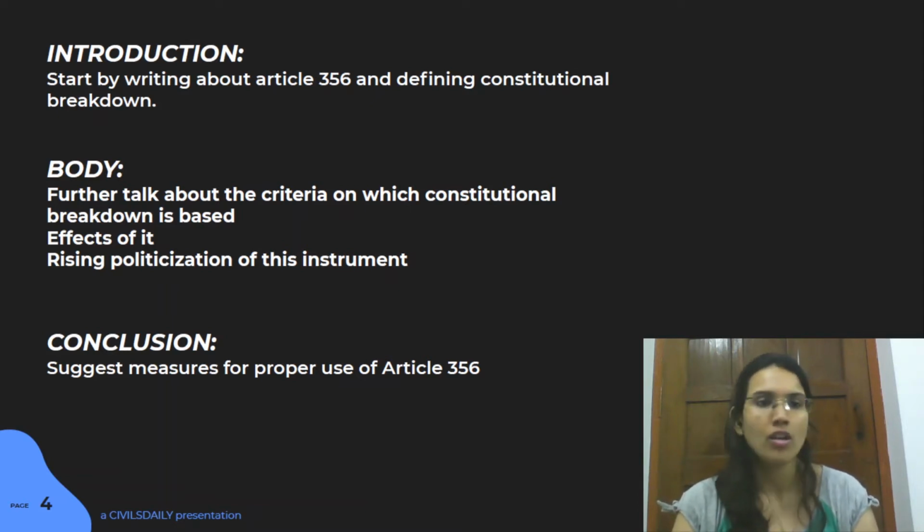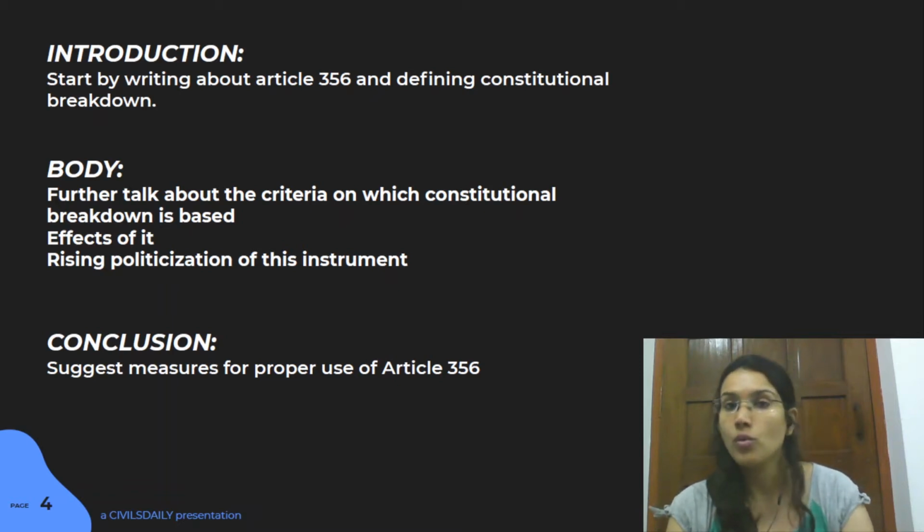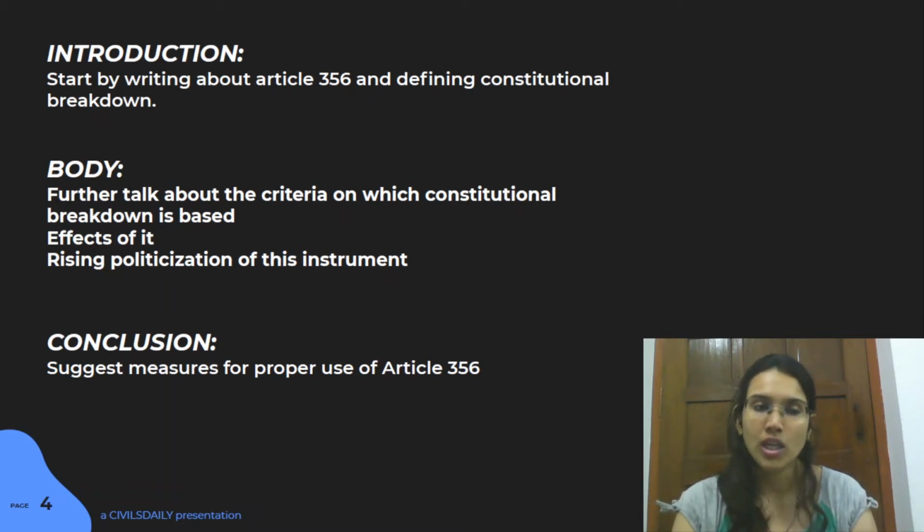So what are the effects? This effect portion is directly verbatim. You can pick up from your Lakshmikant what all presidential powers come into play. He takes over the executive working, also he controls the legislature. He can decide which law should be applicable, which should not be applicable. So all those kinds of details you can list down from your Lakshmikant here.